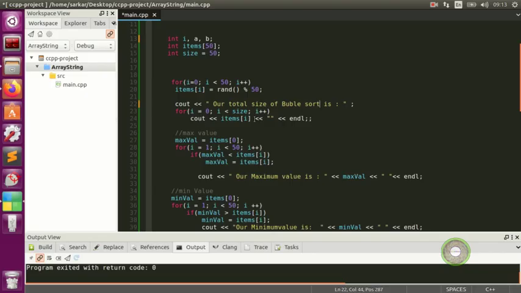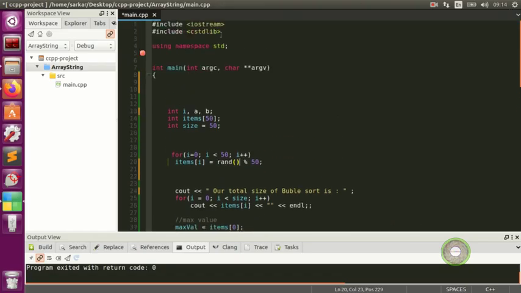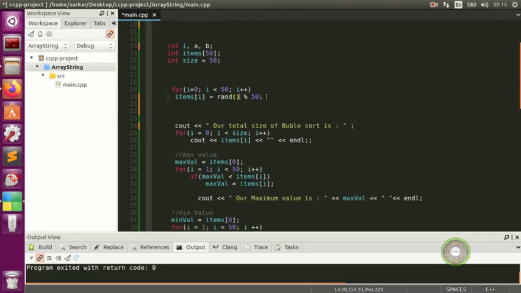Sorry, we are going to run our loop here because I was confused with this here. So we're gonna run our loop, I is less than 50. We increment I, and we assign the random function, which is an inbuilt function inside the CSTD library, and we want the 50 items.